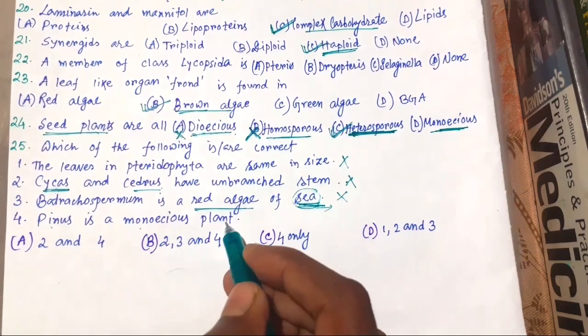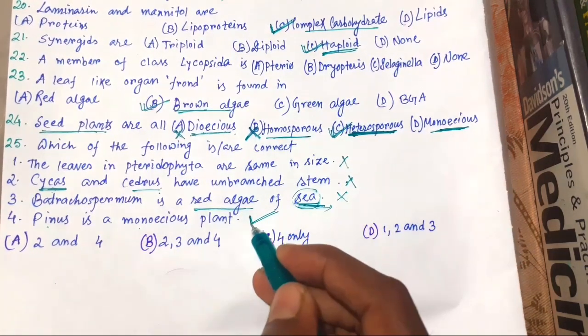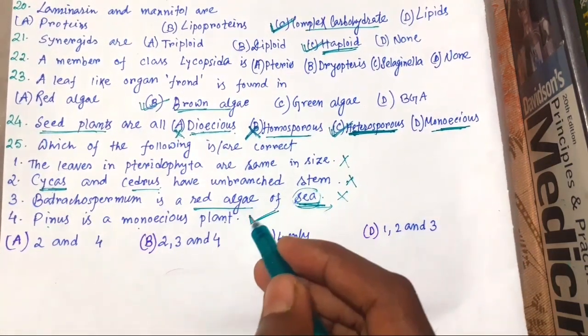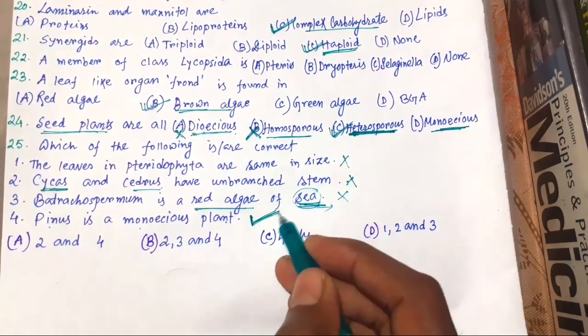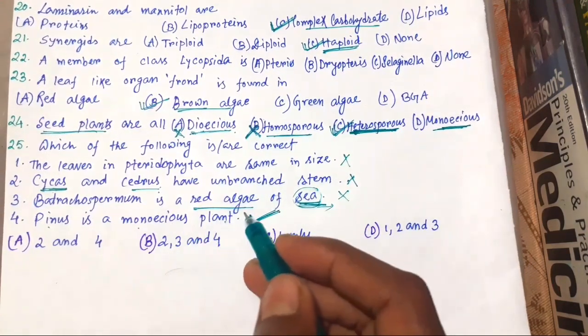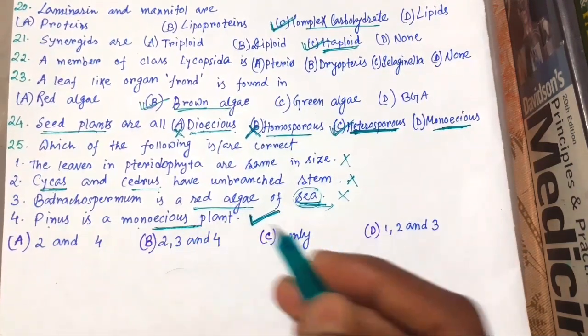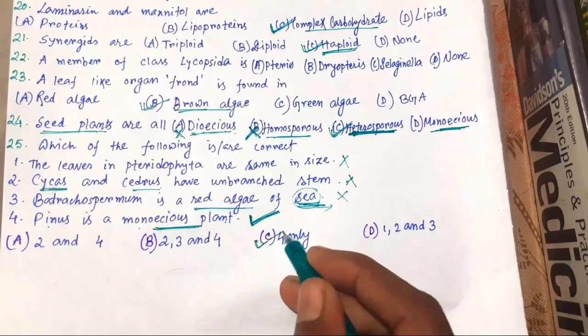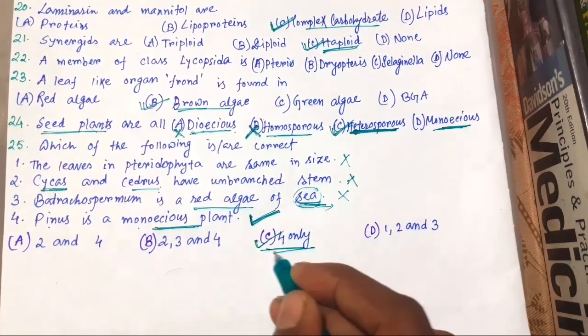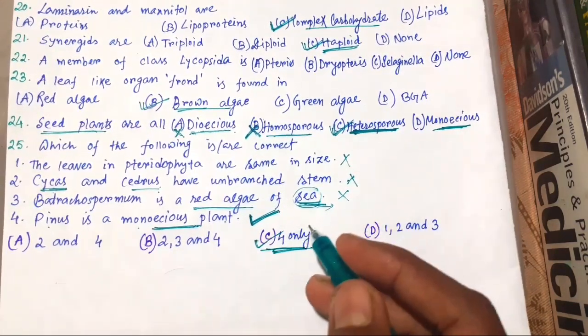Pinus is a monoecious plant. This is right because both male and female cones are present in the same plant. So the right choice is C, 4 only. Okay, thank you.